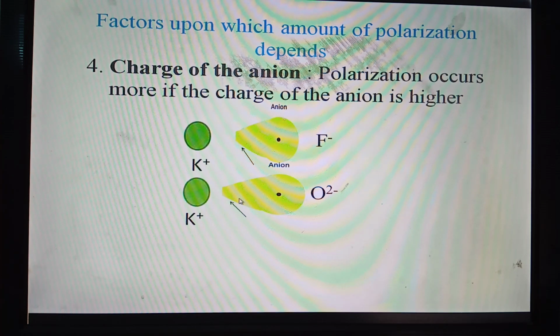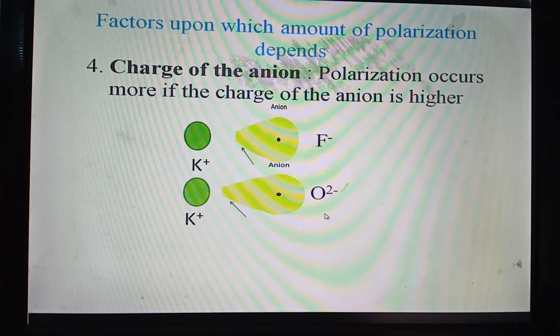Since the charge of the oxide ion is more, more polarization occurs, so potassium oxide will contain more covalent character in comparison to potassium fluoride, because polarization occurs more if the charge of the anion is higher. Here the charge of the oxide ion is higher than that of the fluoride ion. For this reason, potassium oxide possesses more covalent character, since more polarization occurs because of the higher charge of the anion.